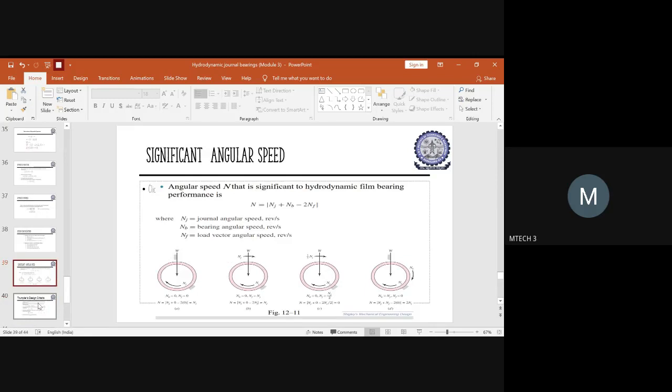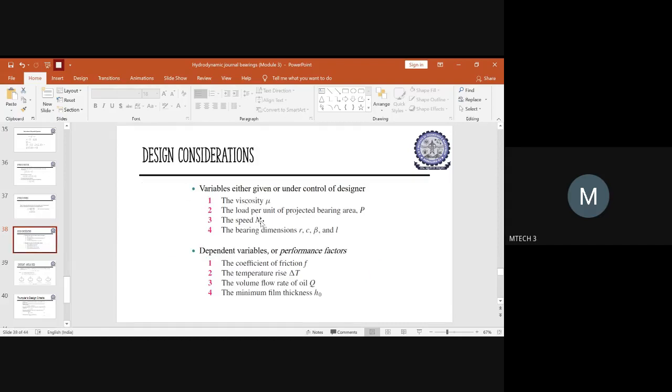Before that, you should know some other concepts, the terminologies basically. When it comes to the angular speed of a journal bearing, how do you determine the angular speed, which is N? Because we are saying that here N should be given, or it should be under the control of the designer. So if the designer wants to control the speed N, what will you do?